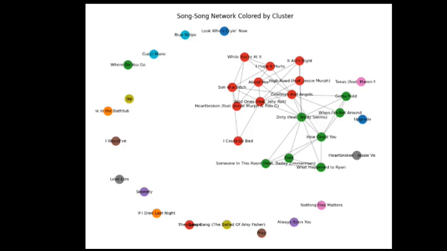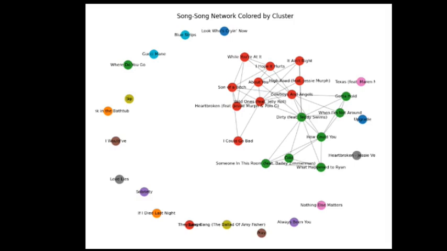This visualization illustrates a song-song similarity network, where each node represents a track and edges connect songs that are frequently co-occurring across user playlists. This projected network was derived from the original bipartite user-song graph, enabling us to study relationships among items directly. Nodes are colored based on their community membership, as detected by a community detection algorithm, revealing clusters of related songs that likely share stylistic, thematic, or genre-based similarities.